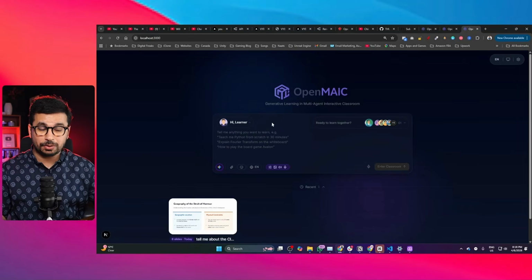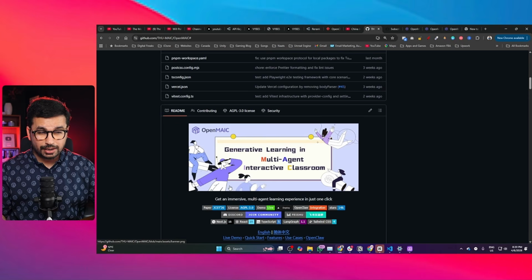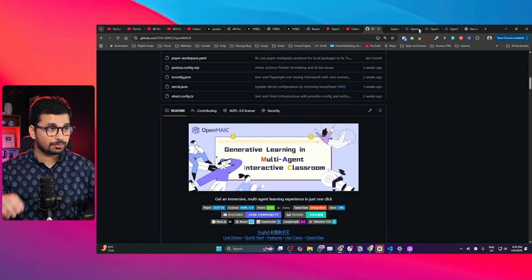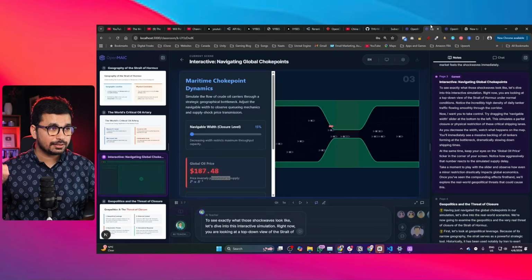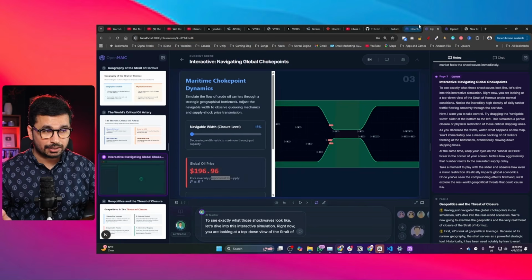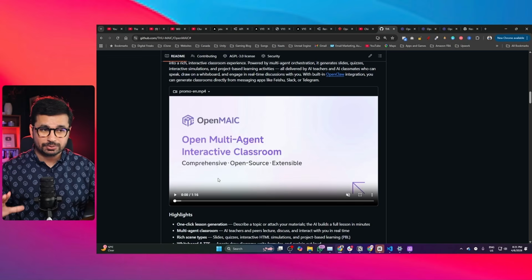So China has just launched the world's first AI school, and this AI school is completely open source. That means you can easily just download it, deploy it on your computer or maybe on a server, and then you can start using it absolutely for free. So what exactly is this tool capable of?